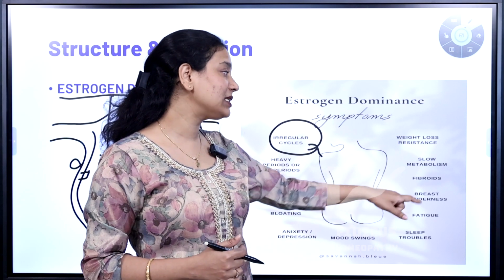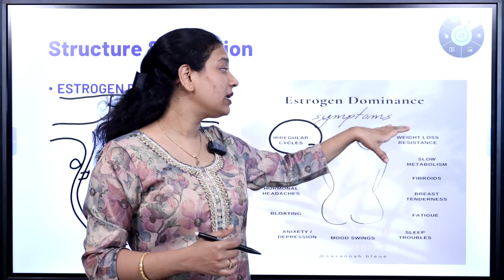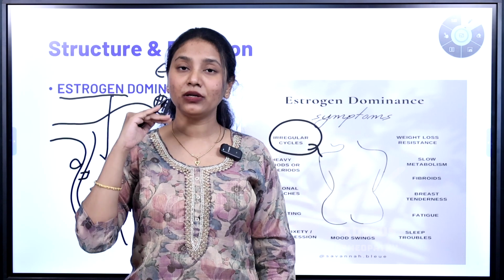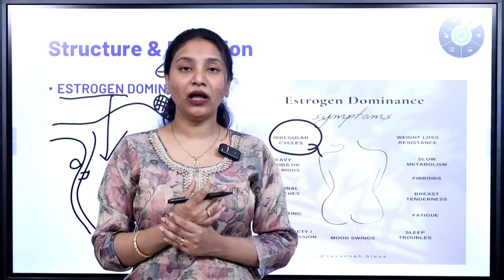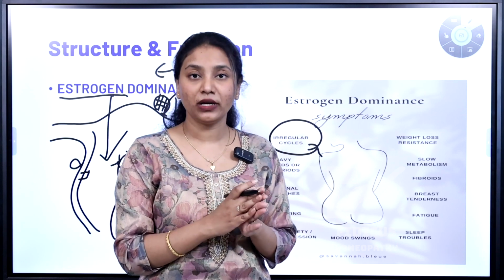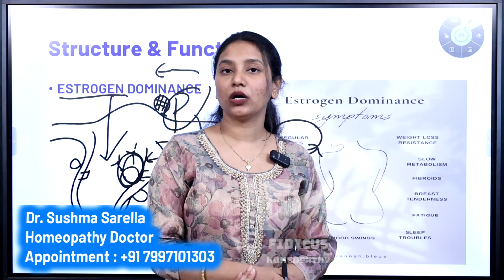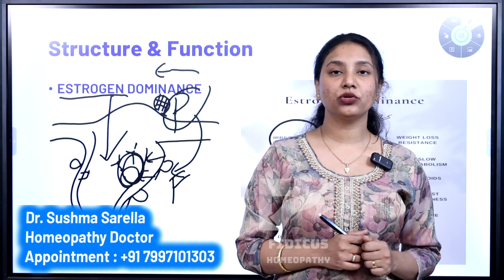Apart from that, there is breast tenderness, and even though you're controlling your diet, there is resistance to weight loss. That is, the body tends to gain weight, or it tends to become a little bit fluffier, but it tends to stop the weight loss program even after diet or after your exercise or workouts. So there are certain dietary restrictions you need to maintain if you are under estrogen dominance.